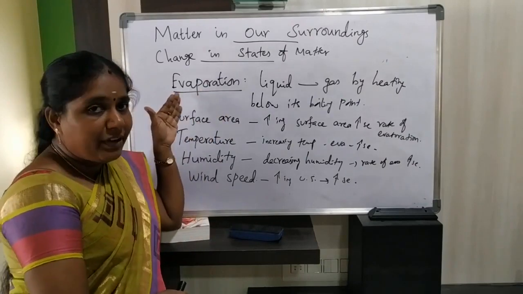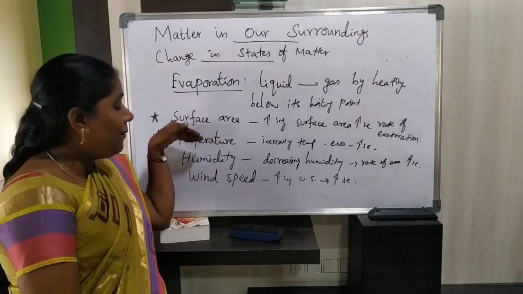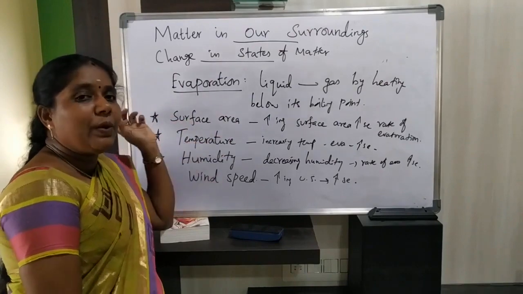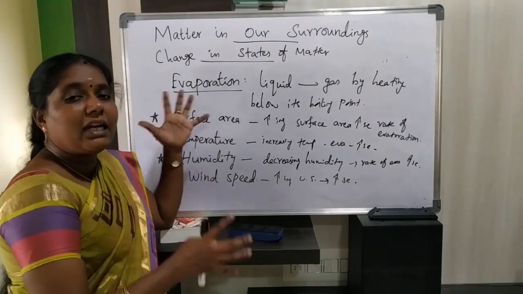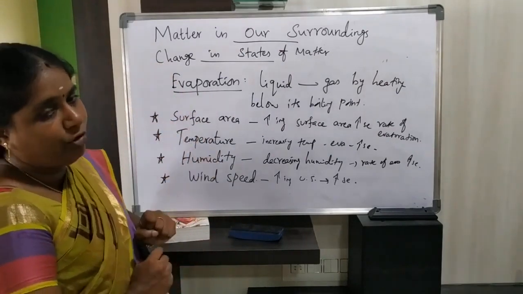So increasing surface area, increasing temperature, decreasing humidity, and increasing wind speed increase the rate of evaporation. These are the factors that affect the rate of evaporation.